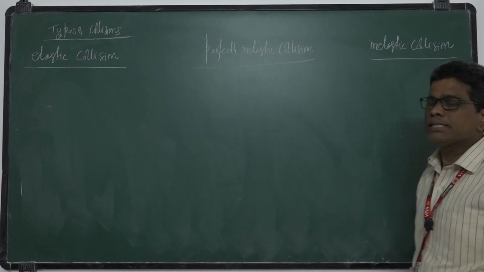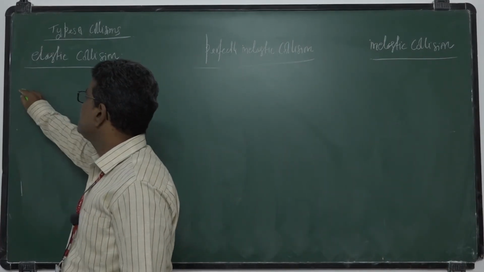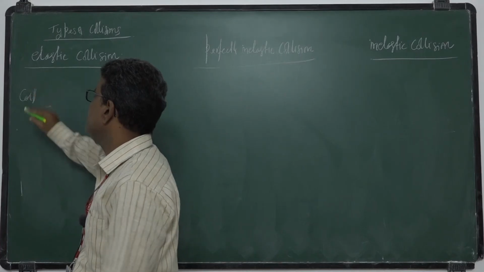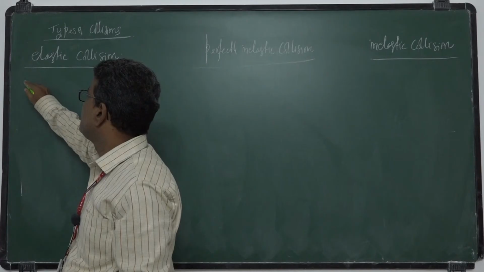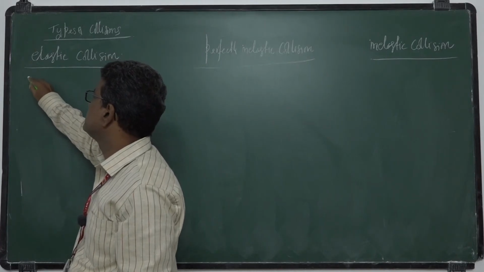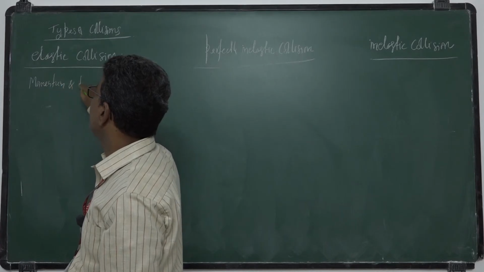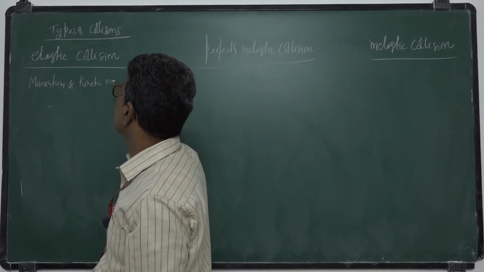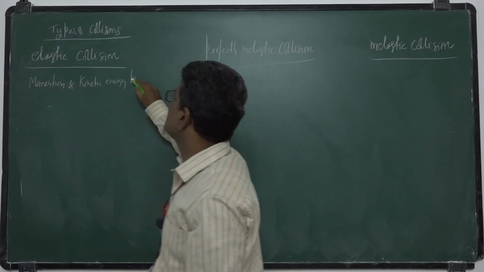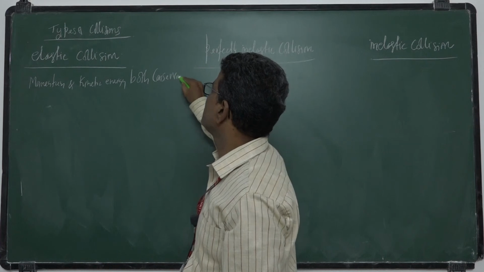So I already explained this perfectly elastic collision. Based on the coefficient of restitution, what is a perfectly elastic collision? Momentum is conserved, and kinetic energy is also conserved. Both conserved.